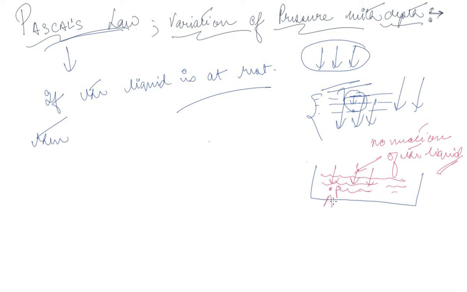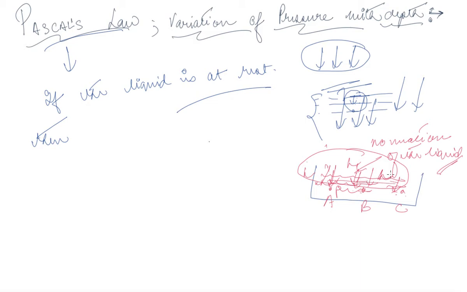Say suppose this is your point A, this is your point B, and this is your point C. Now all of them are at the same depth, or you can say at the same height, say H. They are different points, but what we know is they are of the same height. Even though their location is different, the height of the liquid above them is the same, that is H, H, H, and the liquid is the same material throughout.